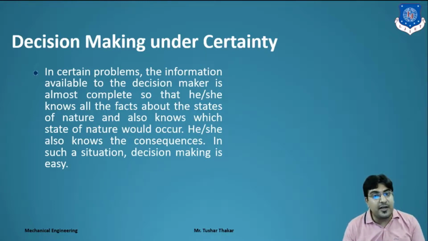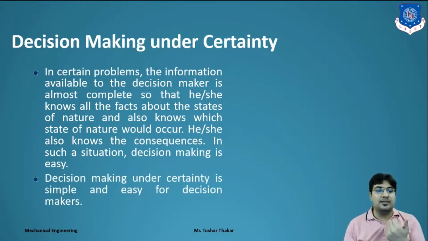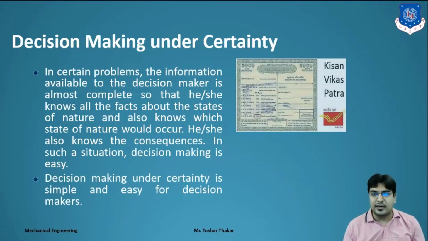If you break the FD before completion of 1 year, then 1% penalty, an exit load, applies. Means if you have 5% interest and break the FD before 1 year, you get 4% interest. Means in certainty conditions you know all situations, right? Simple, easy decision. Clear? This is the Kisan Vikas Patra, right?